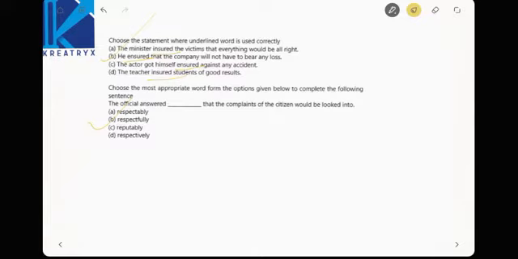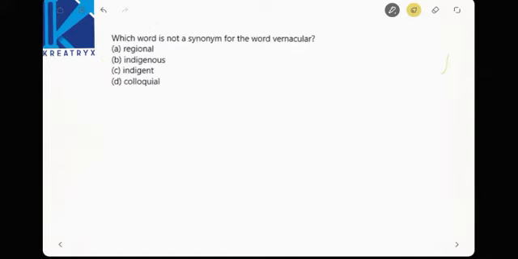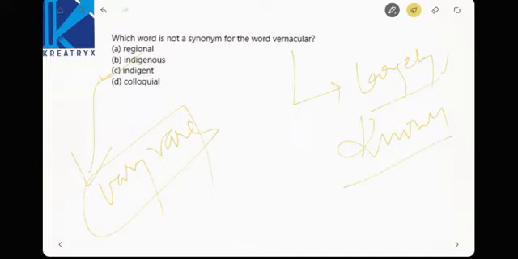Which word is not a synonym for the word vernacular? Vernacular means a largely known or widely spoken language. Now which is not a synonym? Indigent means very rare, right? Very rare. This is exactly the opposite of vernacular, right? So we have to pick that word as the antonym.